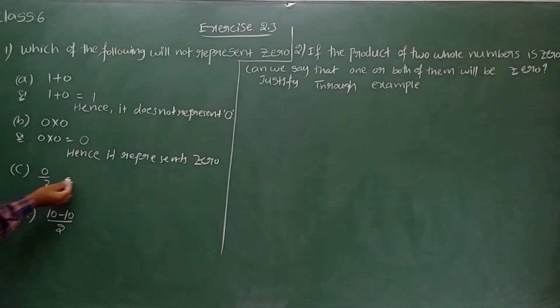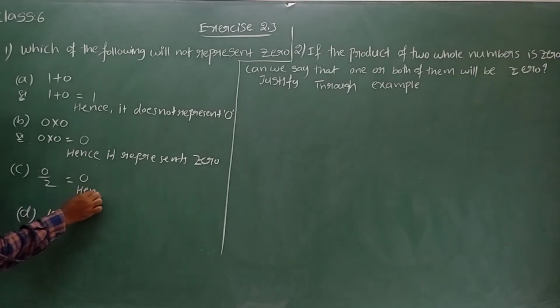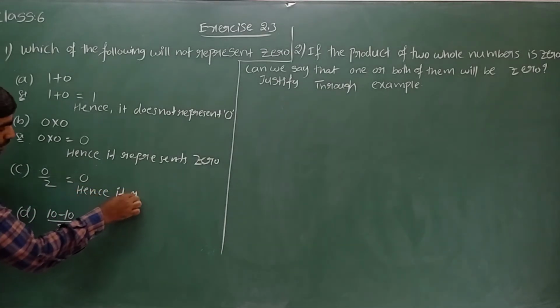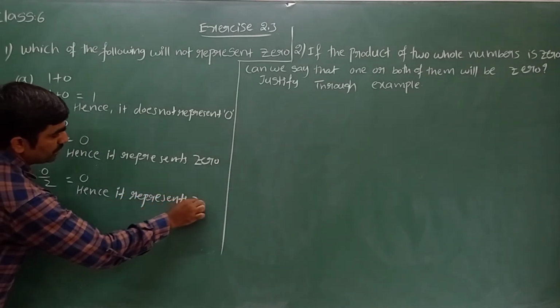Here you can see now 0 by 2. Yes, what we know is 0 divided by something is always 0 only. So what can we write now? Hence it represents 0.